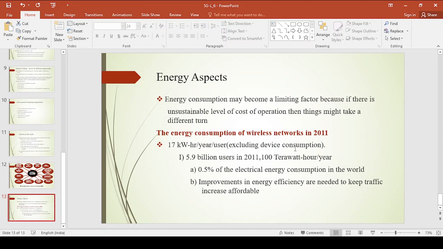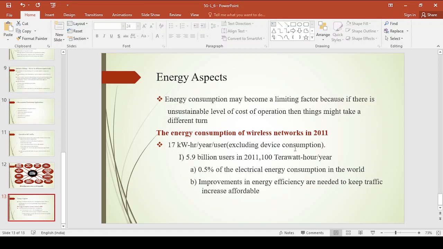In order to overcome that, we are expecting from the future generation system, your 5G or 6G, improvements in the energy efficiency. Because of the improvements in the energy efficiency, this will keep the increased traffic affordable, right?